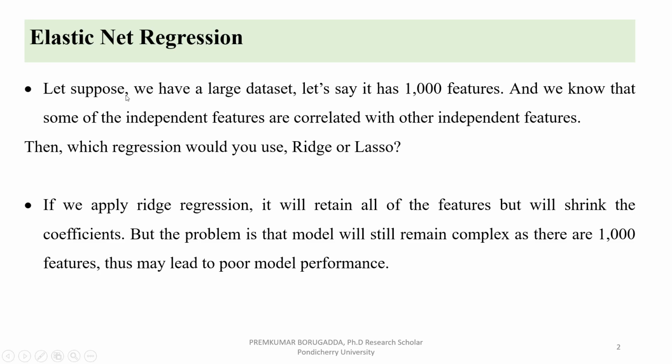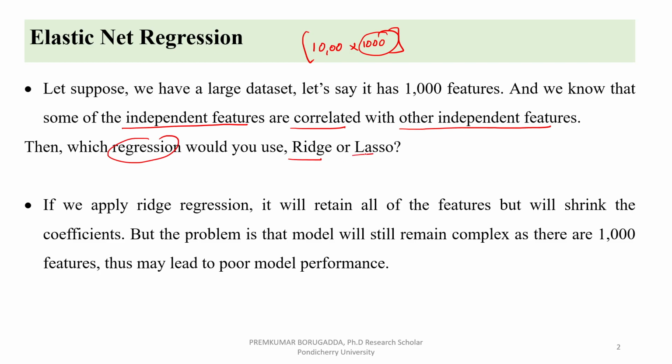If you see the scenario, suppose I have a data set. The data set shape is 10,000 records and 1,000 columns. Among these 1,000 columns, some of the independent features are correlated with other independent variables. In this kind of situation, which regression, either ridge or lasso, should you apply? So this is the scenario.